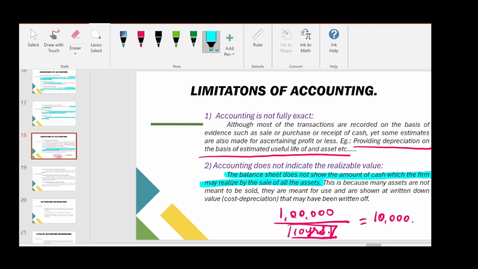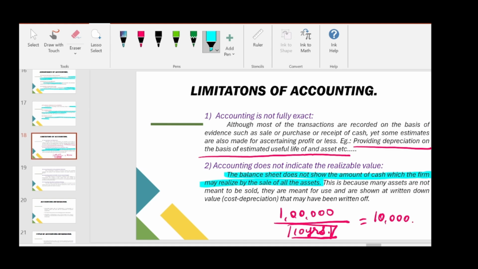For example, the balance sheet shows that the value of machinery is 90,000. If I sell the machinery in the market, will I get the whole 90,000? The answer is no. Always we will get an amount lesser than what we have in our books. That means we will always recover below 90,000 for that particular machinery. So that is known as net realizable value.